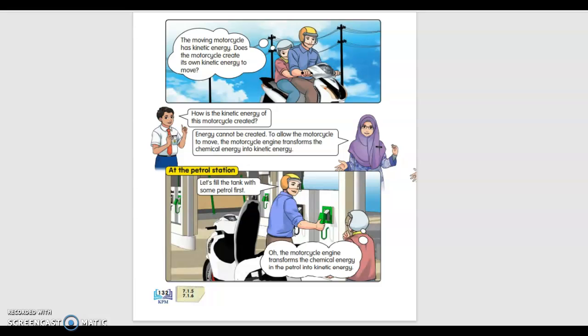And if you see at the petrol station, let's fill the tank with some petrol first. The motorcycle engine transforms the chemical energy in the petrol into kinetic energy. Just now I said the engine is the one that transforms chemical energy into kinetic energy. But where does the engine get the energy?